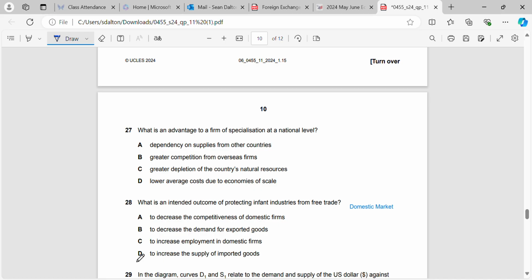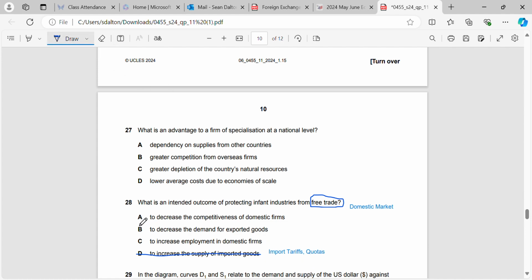By protecting infant industries from free trade, to increase the supply of imported goods, that's not true. We're protecting from free trade, so that means we're going to have to be putting protectionism policies in place, like import tariffs or quotas, etc. So it's actually going to reduce the amount of imports.